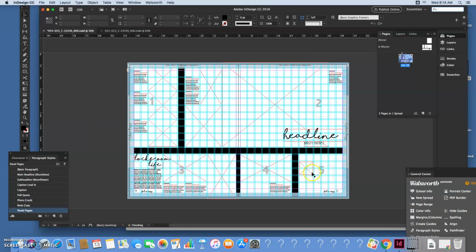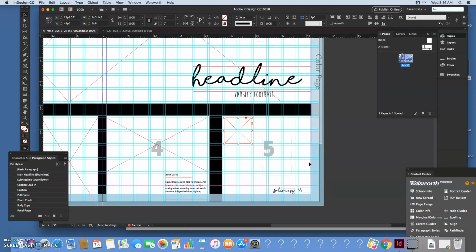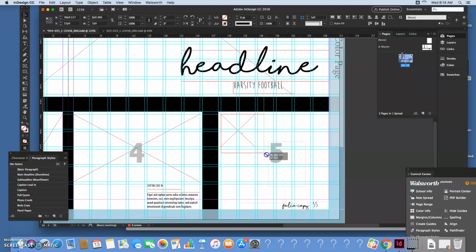I was playing around with doing two, but I think for this one I am going to leave it as one, and I'm going to make sure it fits in that space really well. Oops, I zoomed out. And I'm going to have a nice square image that fits in these guides here. And that's going to be my image of the person whose quote it is. Okay? And I'm going to show you how to make that now.